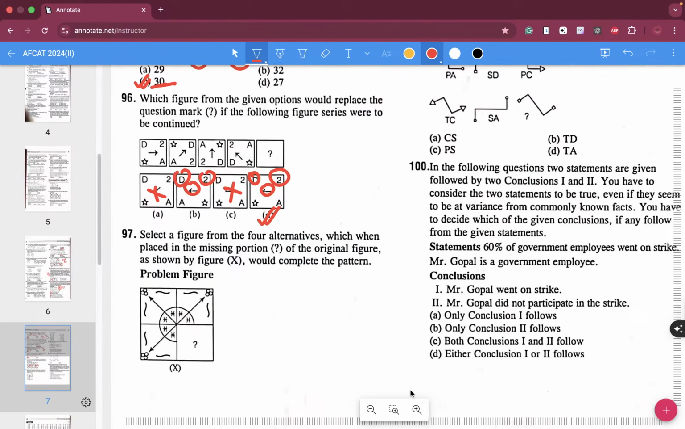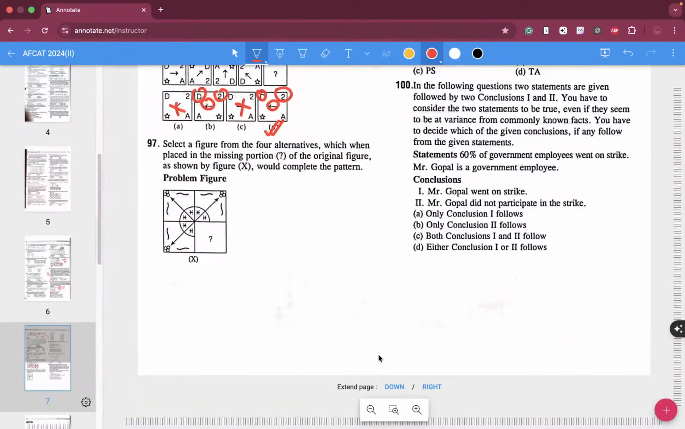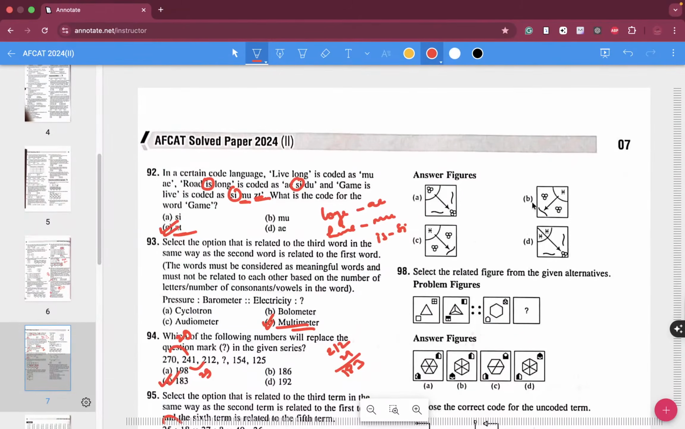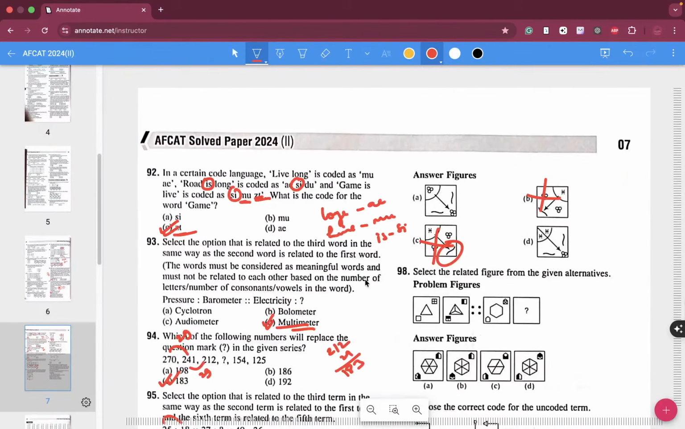Question number 97. Select a figure from the 4 alternatives which when placed in the missing portion. Okay, so just reduce the size over here. This one looks easy, right? Obviously it will not be this one for sure, 100%, and it will not be this one for sure, that is also gone. And what is the difference between A and D? It is D, easily.